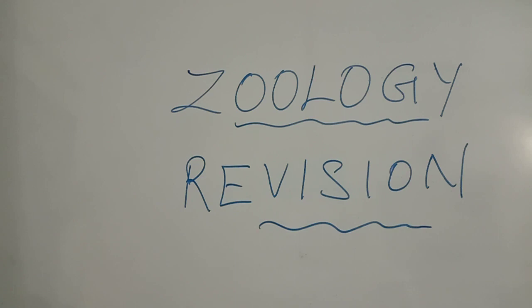Then the next 5-mark question is sex determination in human being. Then the next 2-mark question is kin selection, and the next 2-mark question is Hollandric gene. Okay, kin selection, Hollandric gene.